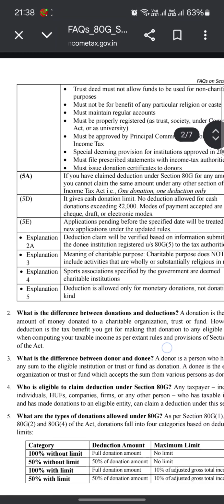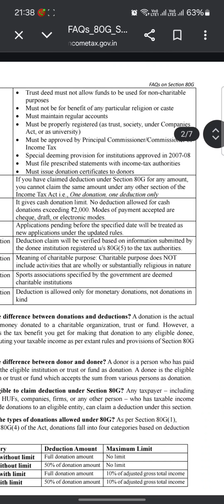And if you go to clause 5, it talks about this: if you have claimed deduction under Section 80G for any amount, you cannot claim the same under any other section of this Income Tax Act, that is, one donation, one deduction only. It also gives the cash donation limit. No deduction is allowed for cash donations exceeding 2000. Accepted modes of payment are cheque, draft or electronic modes. Means no deduction will be allowed for cash donations exceeding 2000; you can claim deduction only if you pay the donation in cash up to 2000.